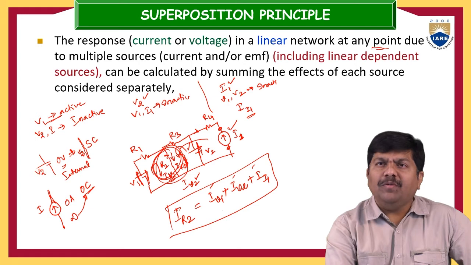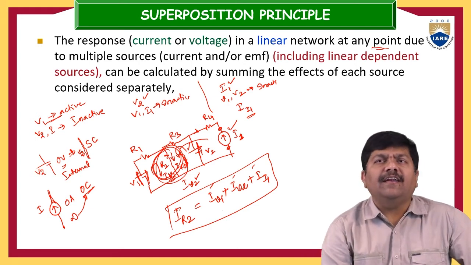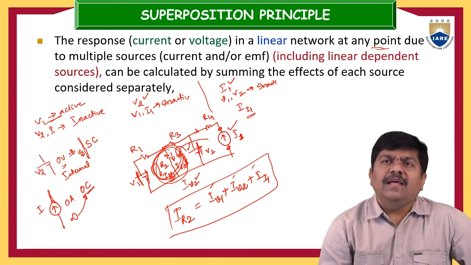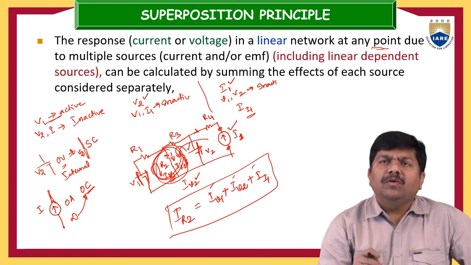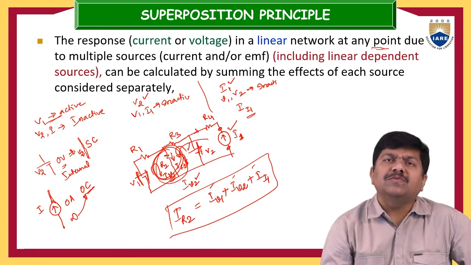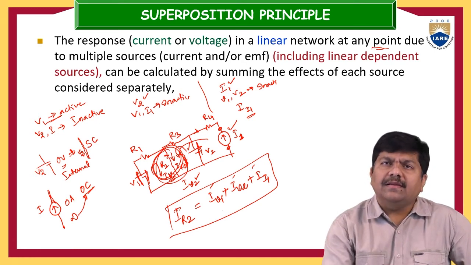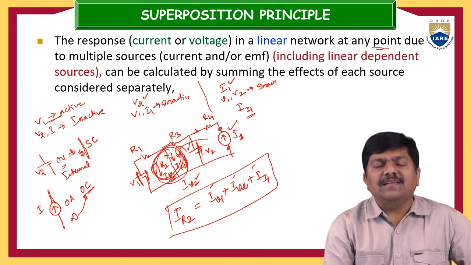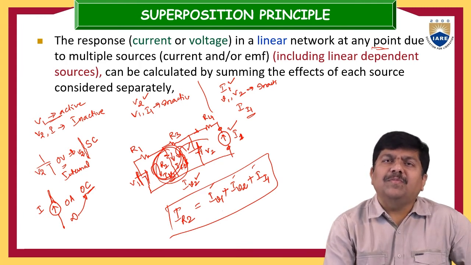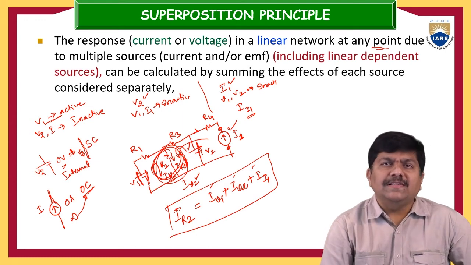This is very simple because you need not work with n number of energy sources at a time. In the superposition principle, at a particular instant you are permitted to work with only one energy source. You can make the remaining energy sources in the electrical system inactive. You calculate each response separately, and then finally sum all these responses together. The resultant value is the final response at that particular point. This is what the superposition principle explains.